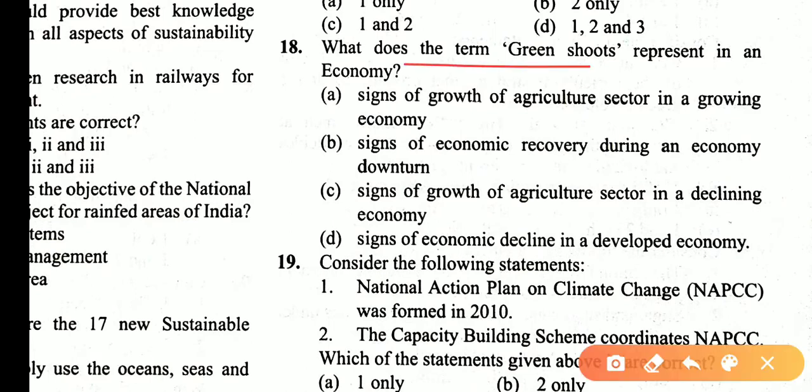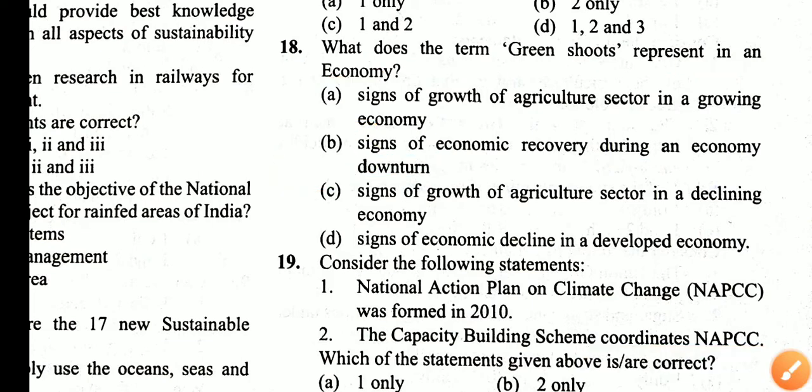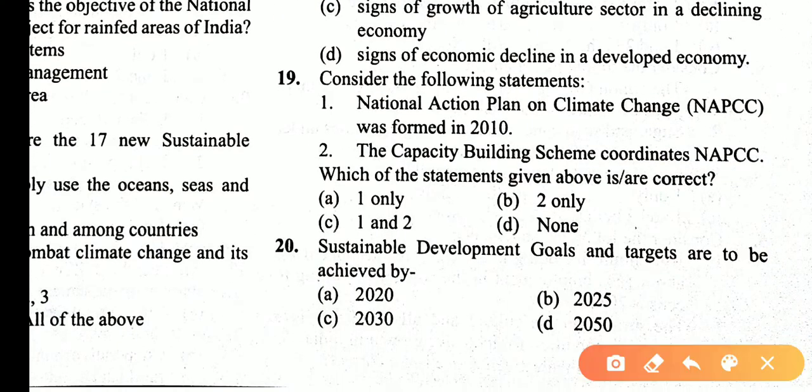What does the term green shoots represent in the economy? Green shoots represent the sign of economic recovery during an economic downturn. So the answer is B. Consider the following statements. The National Action Plan on Climate Change was framed in 2008, not 2010, so the first statement is incorrect.